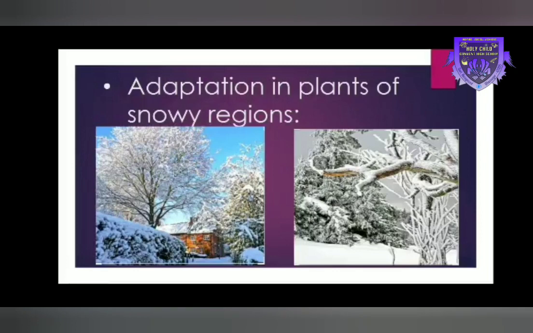Now, different types of organisms have different features that help them to survive in their habitat. Here, the leaves of the plants are thin and they are pointing downwards because in snowy regions they receive snowfall, so that they can shed off the snow. The leaves are arranged in this way. The leaves are thin and they are drooping downwards because this allows the leaves to be less exposed to sunlight. This structure also helps the leaves in reducing the loss of water from the plants.